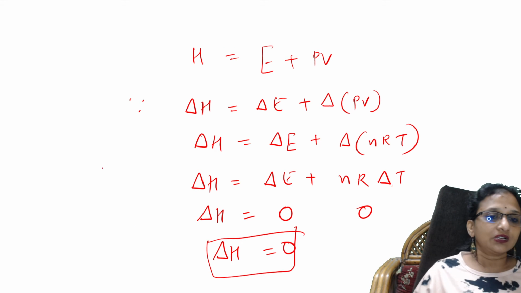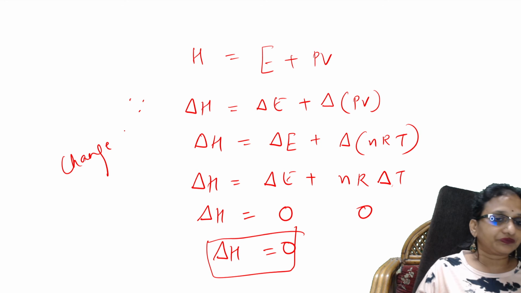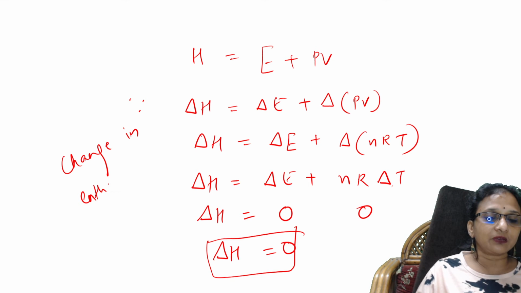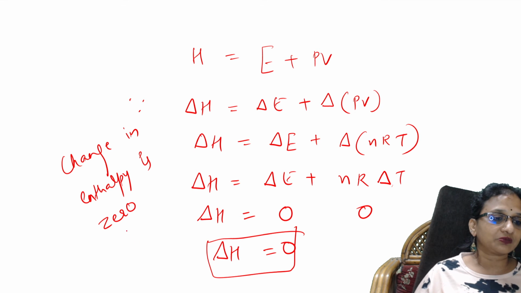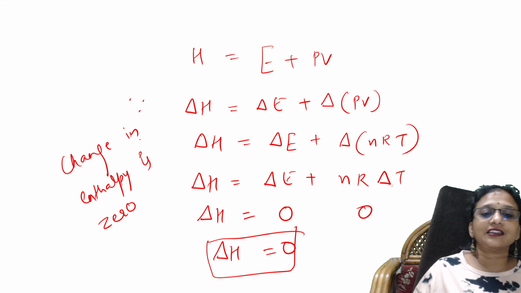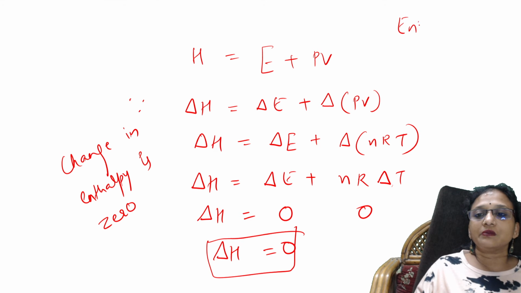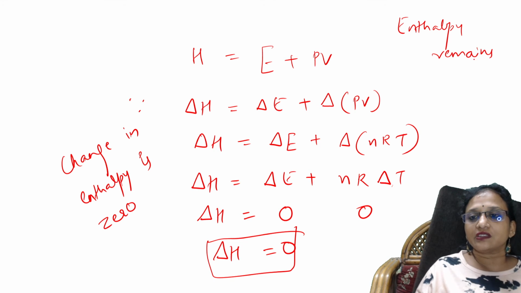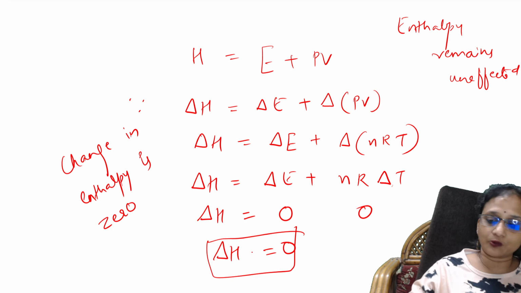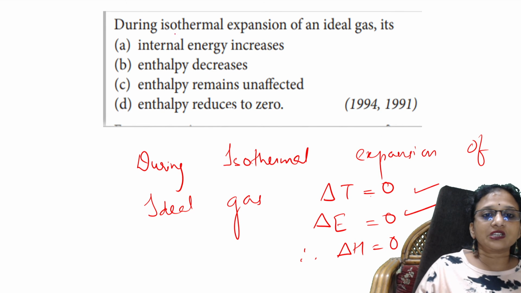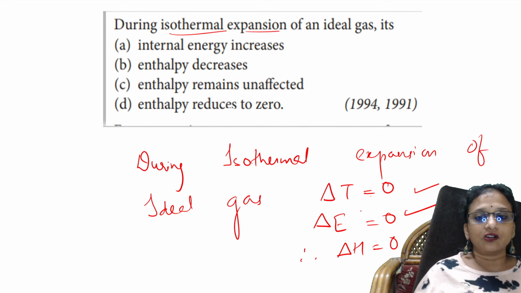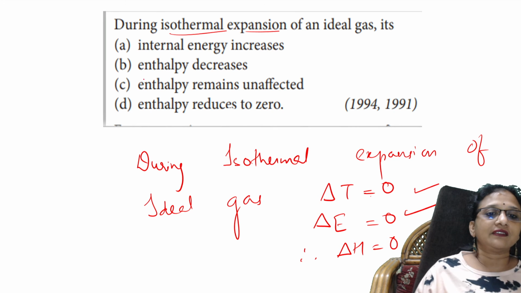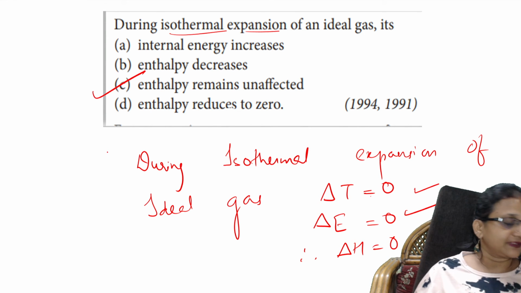Correct. So change in enthalpy is 0, what does it mean? Basically the enthalpy remains unchanged. Enthalpy remains unaffected. So when the enthalpy remains unaffected, what option should I take, students? Go back. See this. During isothermal expansion of gas, yes, all are zeros. So enthalpy remains unaffected. Easy.